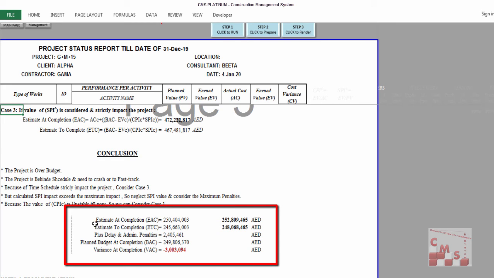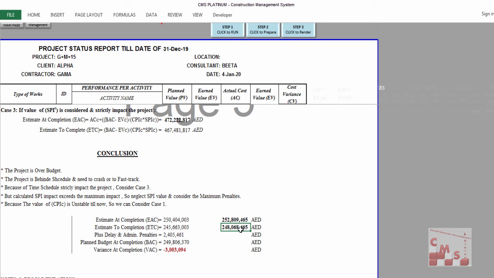Here it is informing us the estimate at completion is 250, the estimate to completion is 245, plus the delay and the administration penalty, which is 2,405,000. That means the estimate at completion is 252 million, and the estimate to complete the project is 248 million, and the variance at completion is minus 3 million. That means if we continue in this situation, our expenses will be 3 million more than our budget at completion, or more than our project budget.